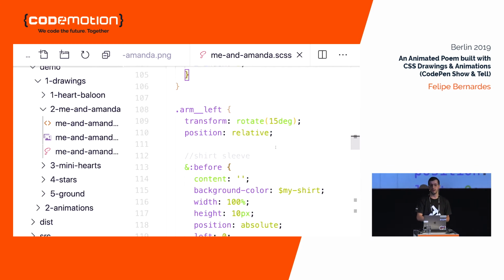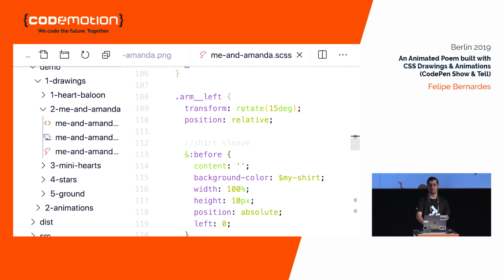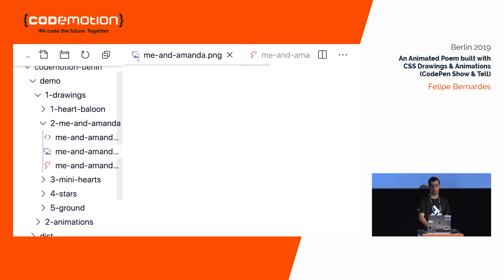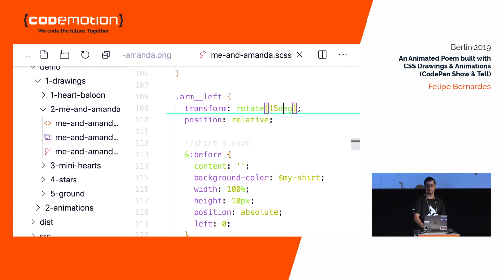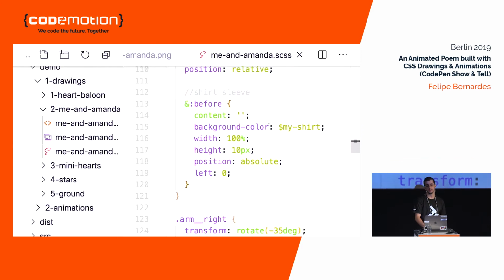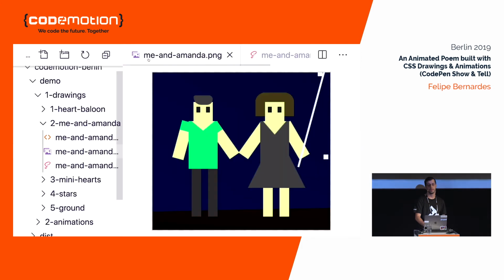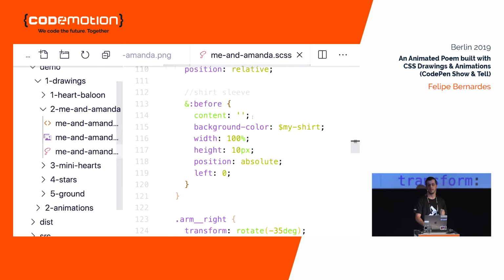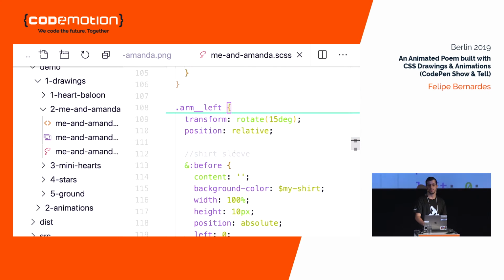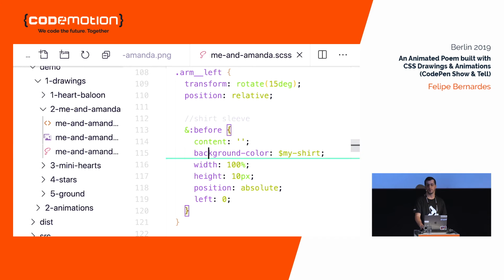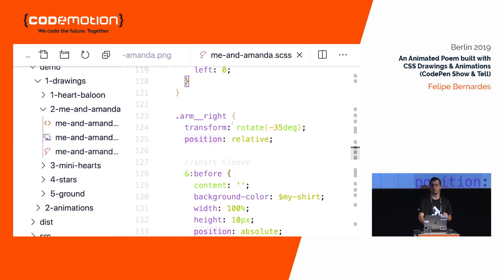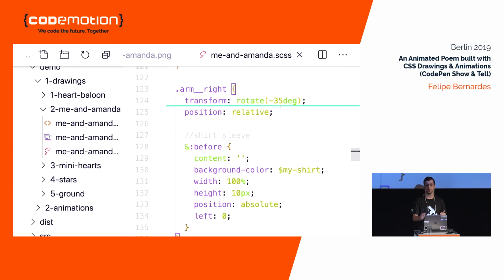Okay, now for the left and right arms, we are rotating them to be like this, slightly open. And that's the line that does it. And oh, there is also the shirt sleeve. If you notice here, right in the upper side of my arms, there is a square with the same color of the shirt. And that's how we do it. In the arm, we have a before pseudo element. We are coloring it and making it a square. And that's all, okay? The right arm is pretty much the same. The rotation is negative now because it's to the other side.